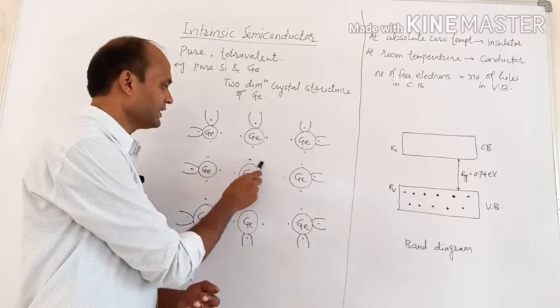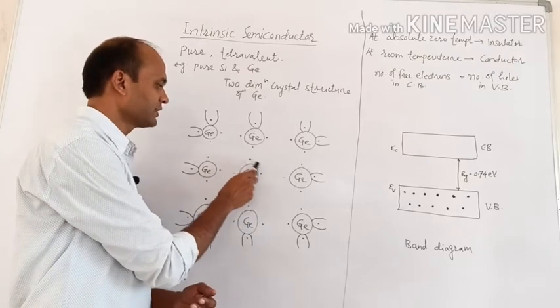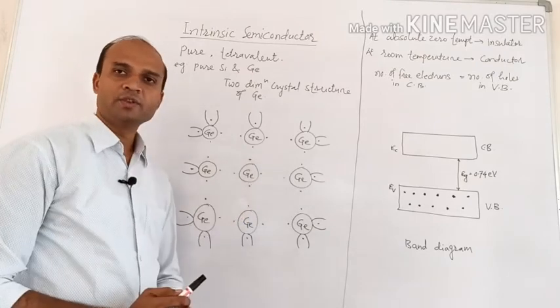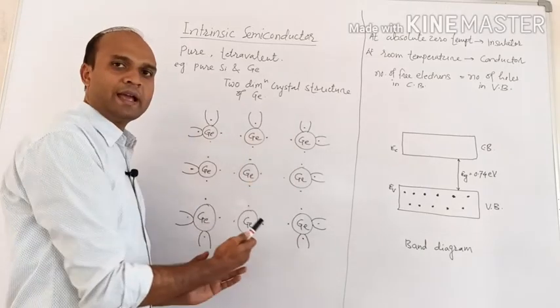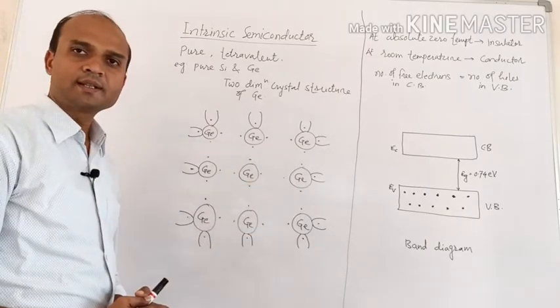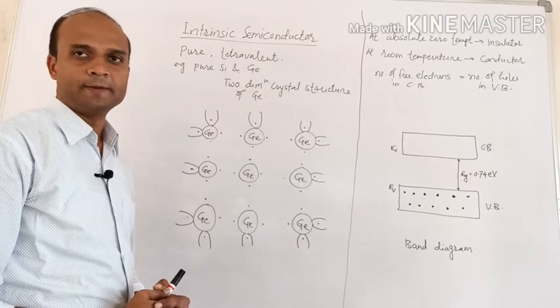These dots indicate the valence electrons, the 4 electrons present in the outermost orbit. So this is a 2-dimensional crystal structure of germanium.